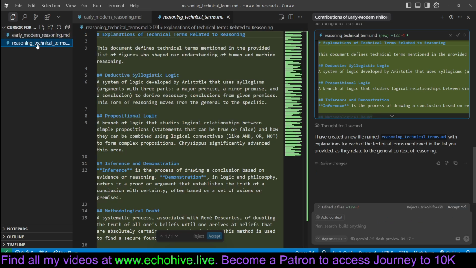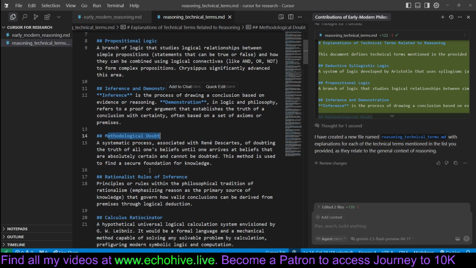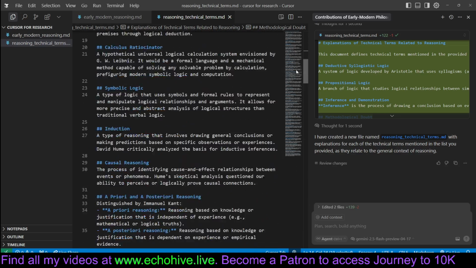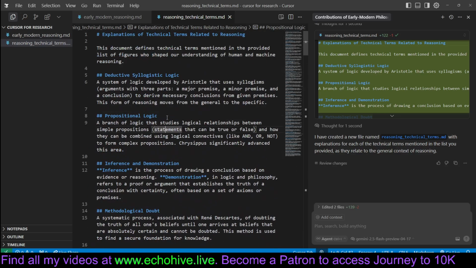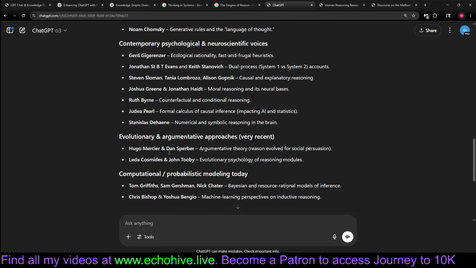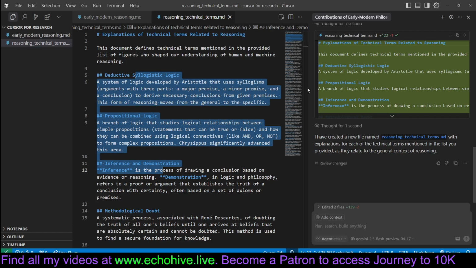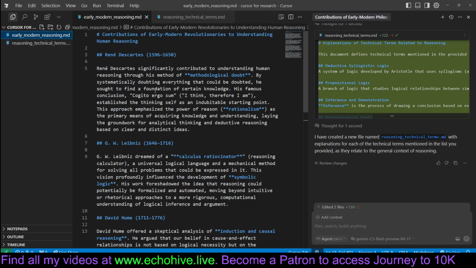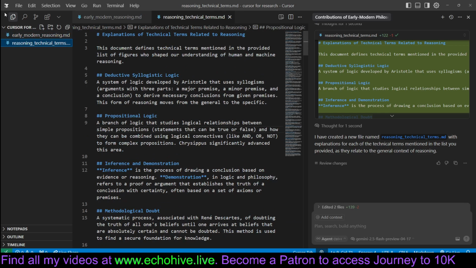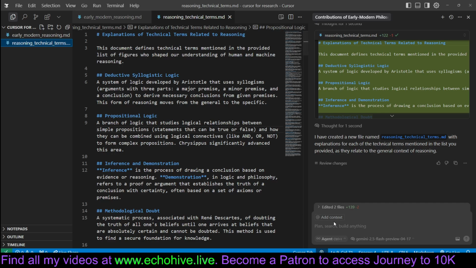And here it's creating the markdown file, reasoning technical terms such as deductive syllogistic logic, propositional logic, inference and demonstration, methodological doubt. Yeah, so this is a pretty decent way of actually getting the gist of a subject pretty quickly. Like I said, I like to start with O3 in ChatGPT and then move on to Cursor to make a deep dive. So everything is actually neatly packed together. And since all of these, for example, the scientists plus the technical terms are here, I can pass them as context and ask additional questions about them.